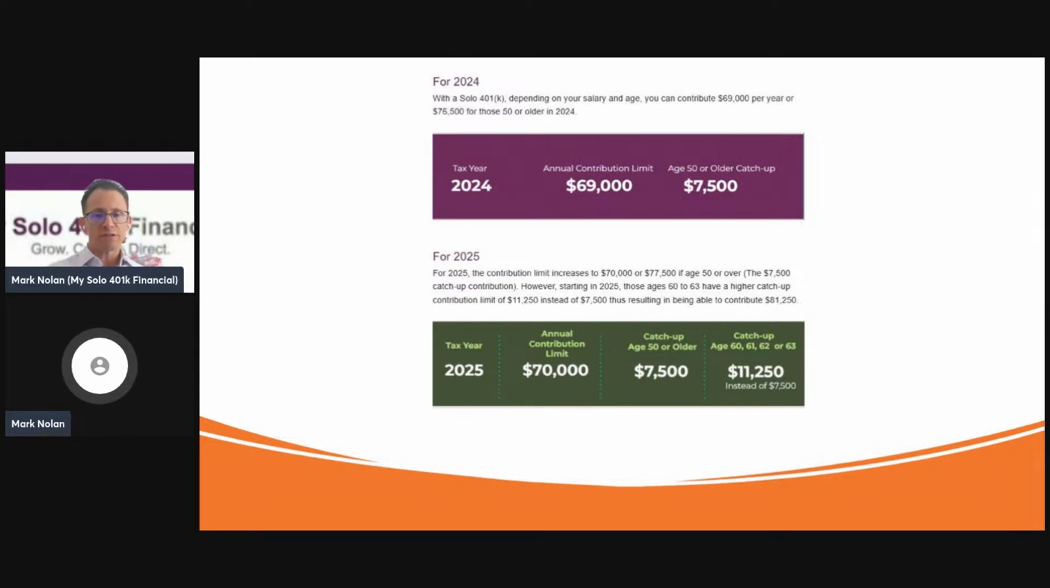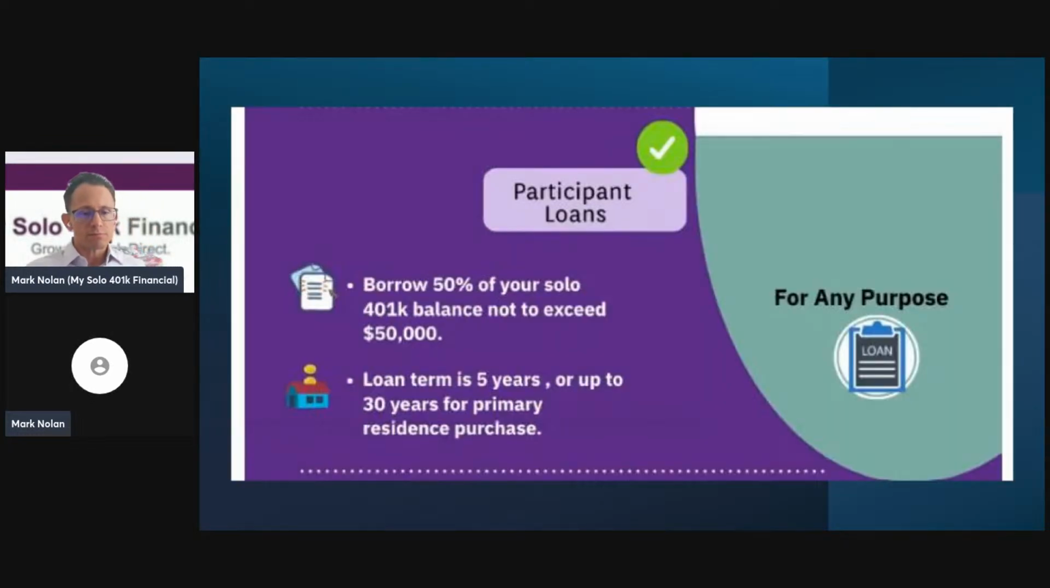For 2025, the contribution limit went up to $70,000. You can also do a catch-up contribution of $7,500 for those age 50 or older. There's also the super catch-up contribution that applies for the 2025 tax year for those who are age 60, 61, 62, or 63 in 2025, where instead of contributing $7,500, you can choose to contribute $11,250 instead. It's known as the super catch-up. You can also borrow from the solo 401k plan.